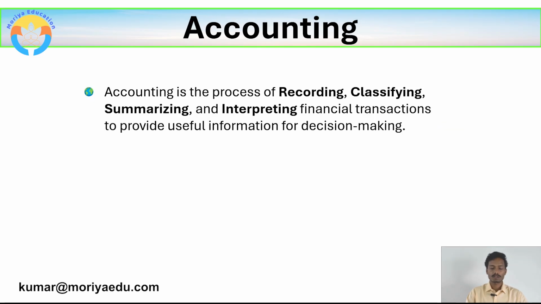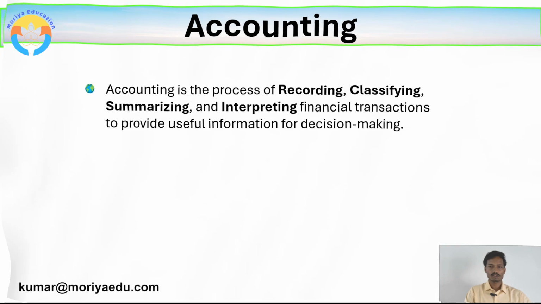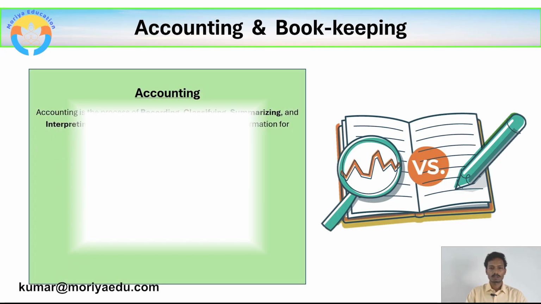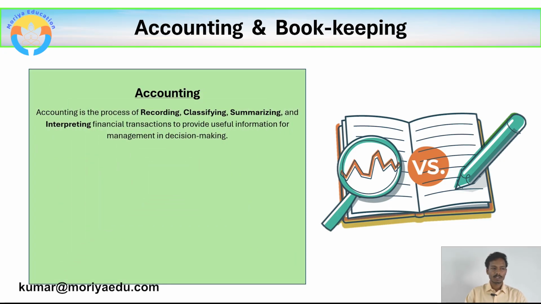So now we have understood 4 terms used in accounting definition: recording, classifying, summarizing, and interpreting. So this is called as accounting definition. In this slide, we will learn about accounting and bookkeeping. So here we have the definition of accounting. This is what we have understood in the previous slides, the 4 terms used in accounting definition: recording, classifying, summarizing, and interpreting. This is called a group of all the activities in the accounting.